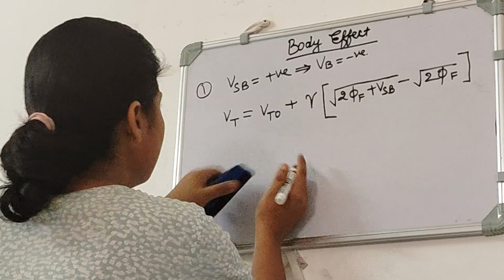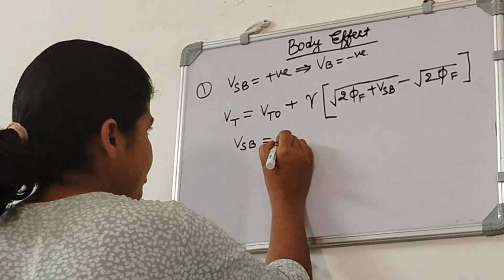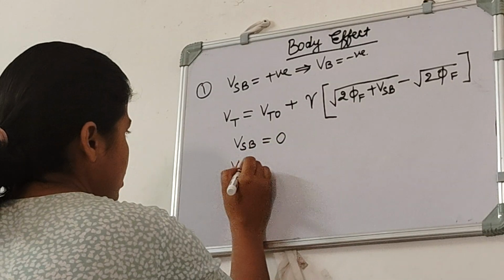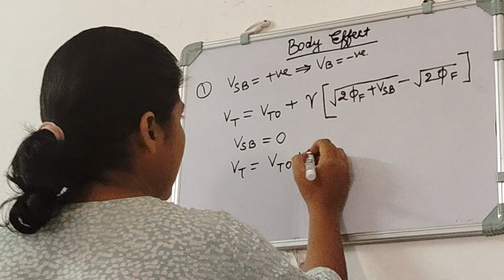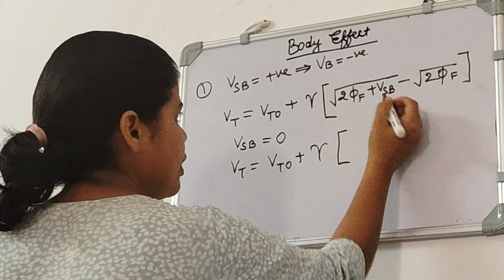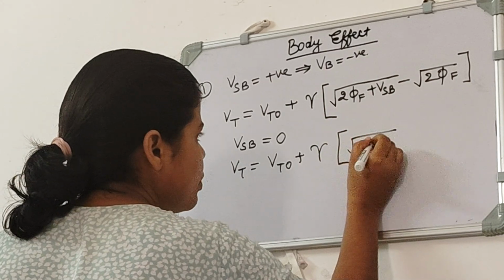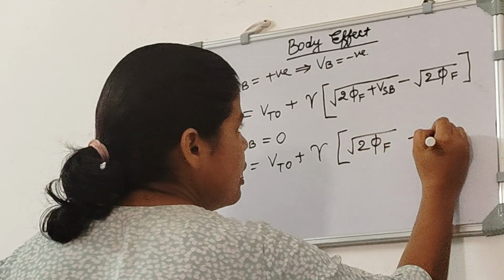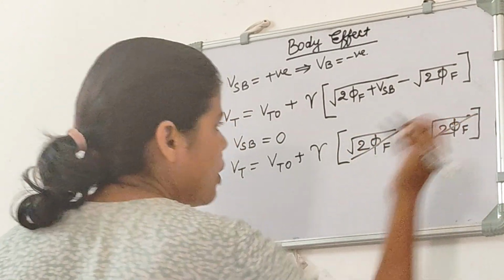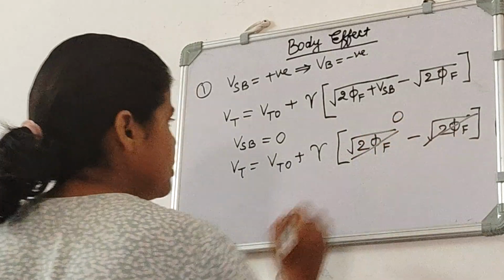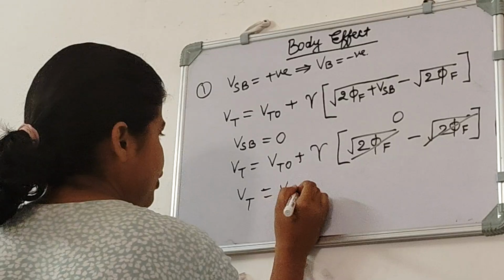If there is no body effect, then VSB will be 0. So Vt will be Vt naught plus gamma, and if we put 0 in place of VSB, it will be root 2 phi f minus root 2 phi f, so this will be cancelled out and it will be 0. So gamma into 0 will be 0, and our Vt will be Vt naught.